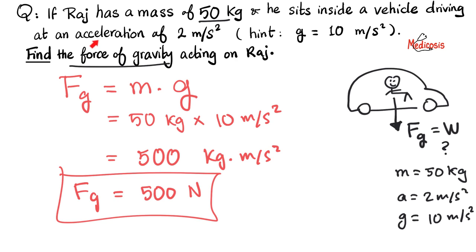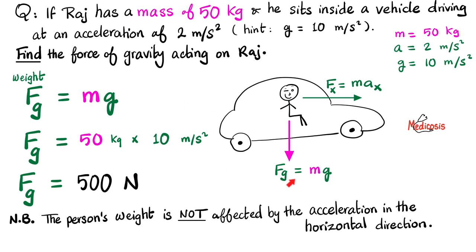But why did the teacher give me the acceleration in the x-axis? In order to confuse you. But this is irrelevant to solving this problem. And here is the same answer in color. If we're asking about the force that is moving you forwards, you can use this acceleration. But that's not what they asked about. They asked about the force that is caused by gravity. And for this, you use g, which is 10, not the 2. Please note that the person's weight is not affected by the acceleration in the horizontal direction. One has nothing to do with the other.